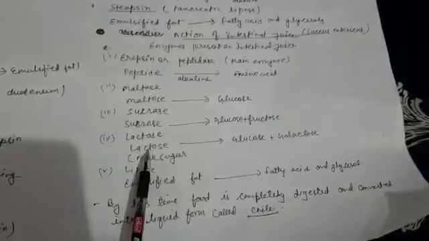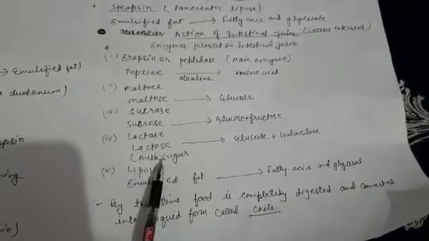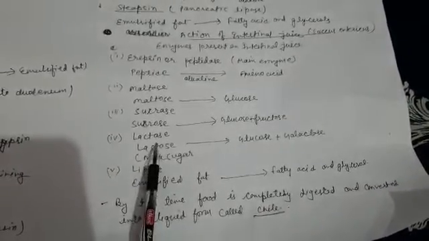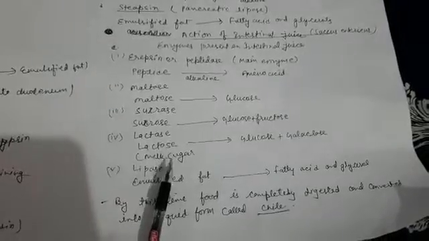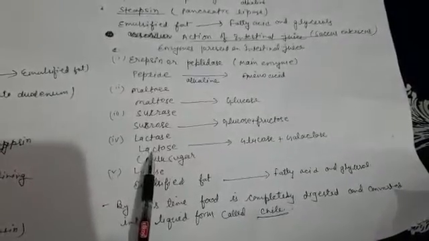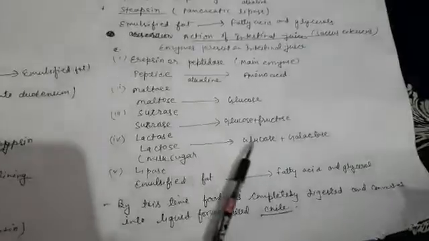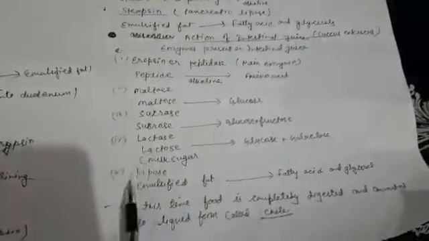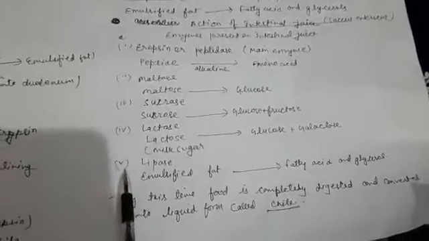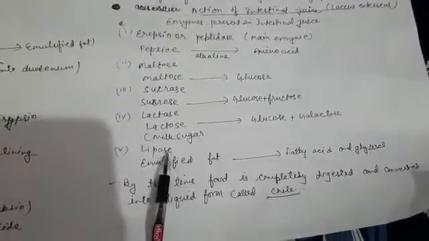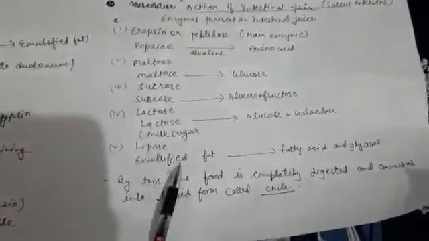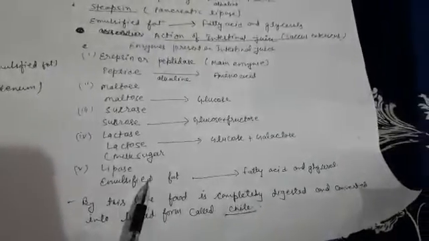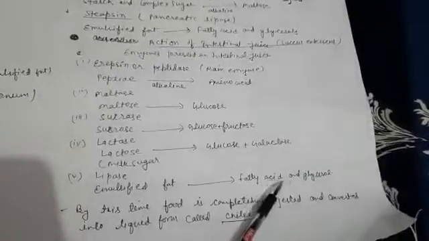The lactase enzyme converts lactose, which is also known as milk sugar because it is present in milk, into glucose and galactose. And the last one is lipase. This lipase also converts the emulsified fat into fatty acid and glycerol.